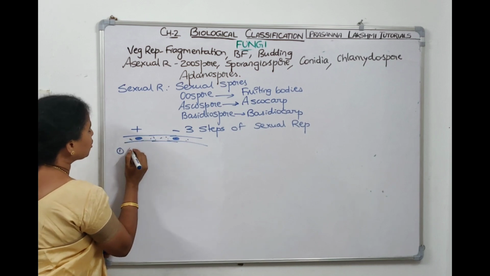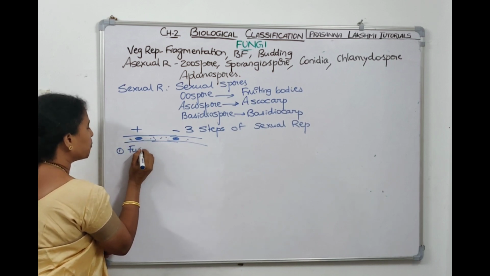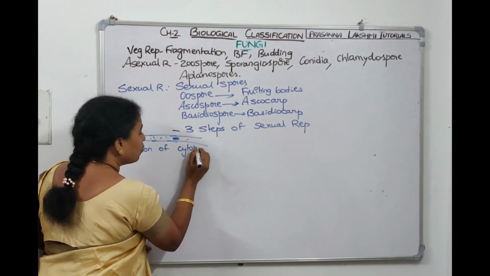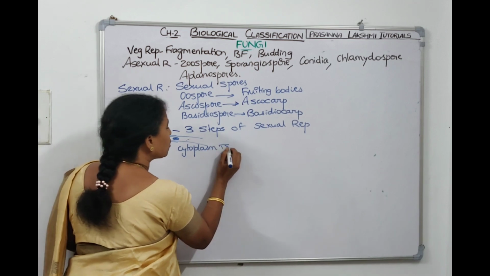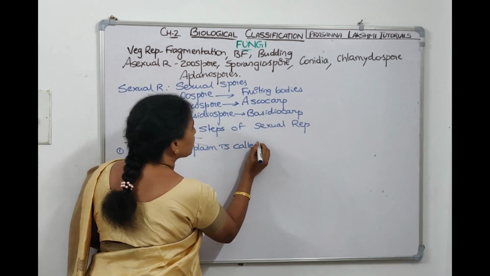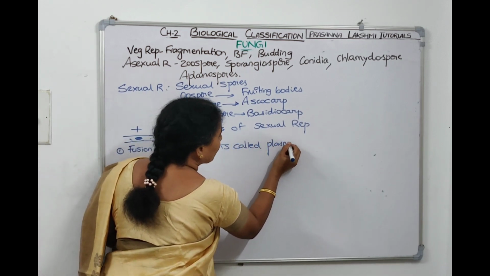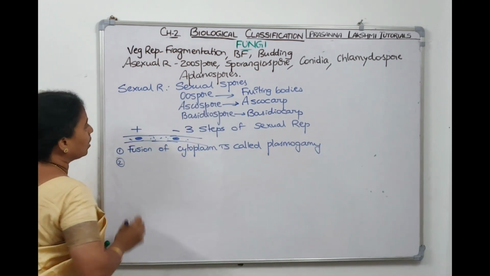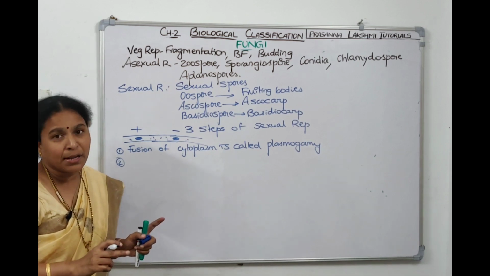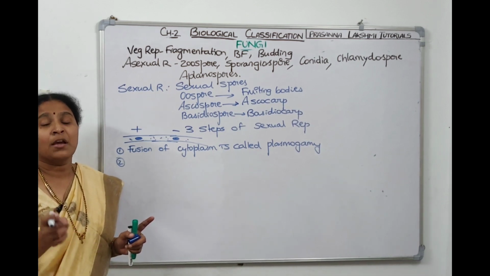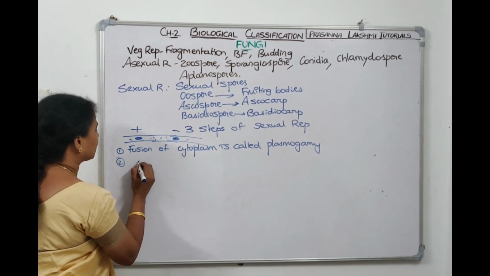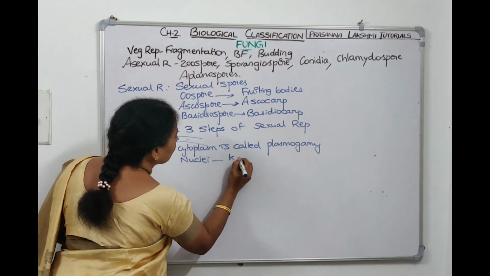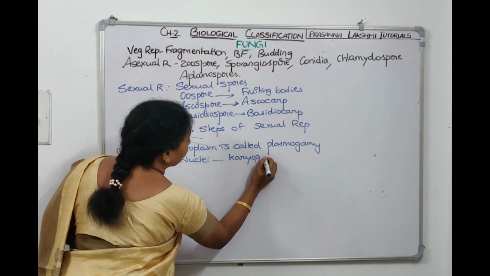So fusion of cytoplasm between the 2 cells is called plasmogamy. Then the nuclei also fuse. Fusion of the nuclei will happen next. What is it called? Karyogamy.